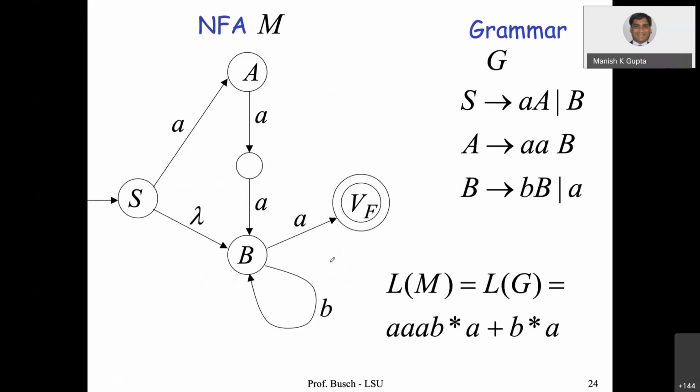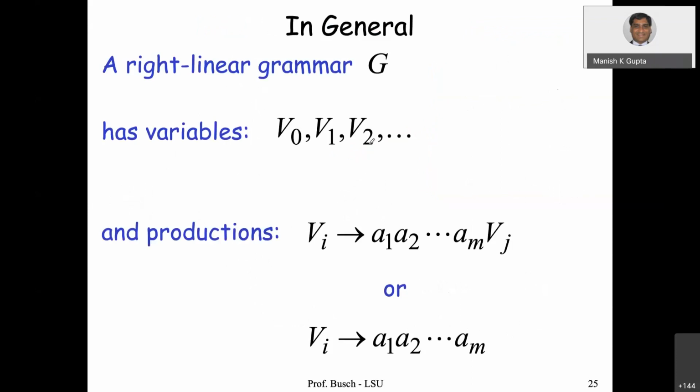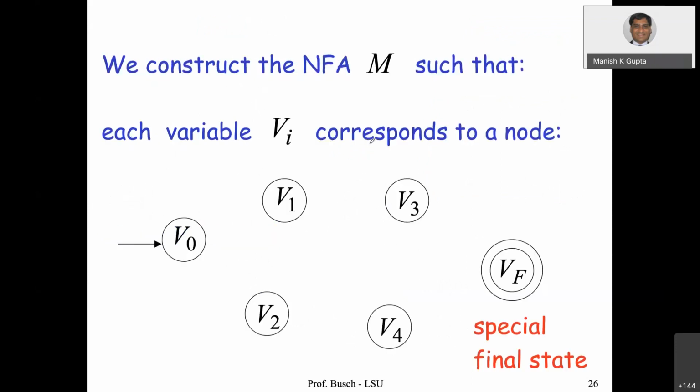So basically, this is a way. I just gave you an example. Given a grammar like this, I can construct an NFA. This technique also works in general. A right linear grammar has variables and production rules like this. Using these production rules, each variable corresponds to a node, and then we have this special final state all the time.